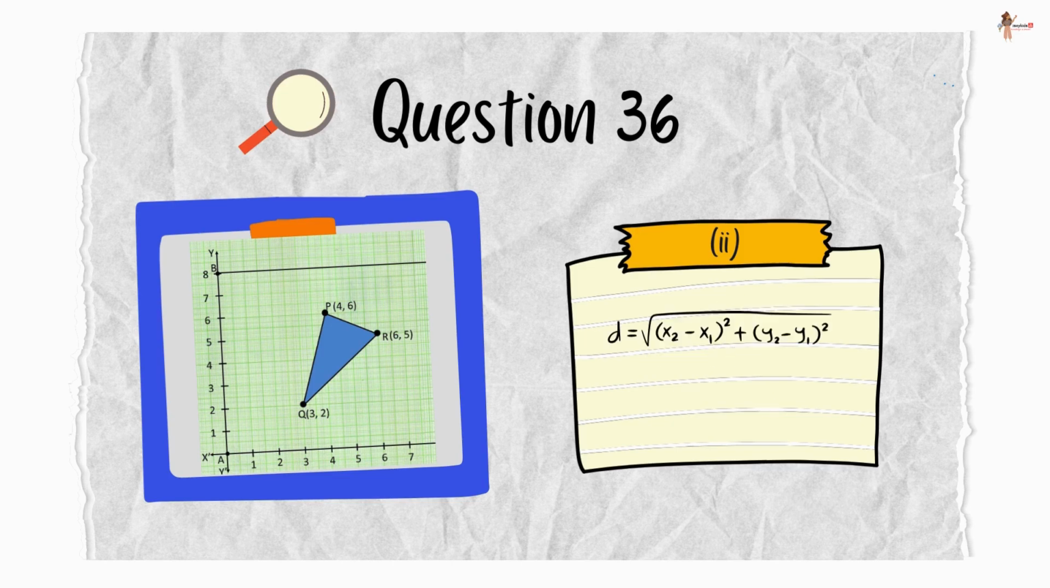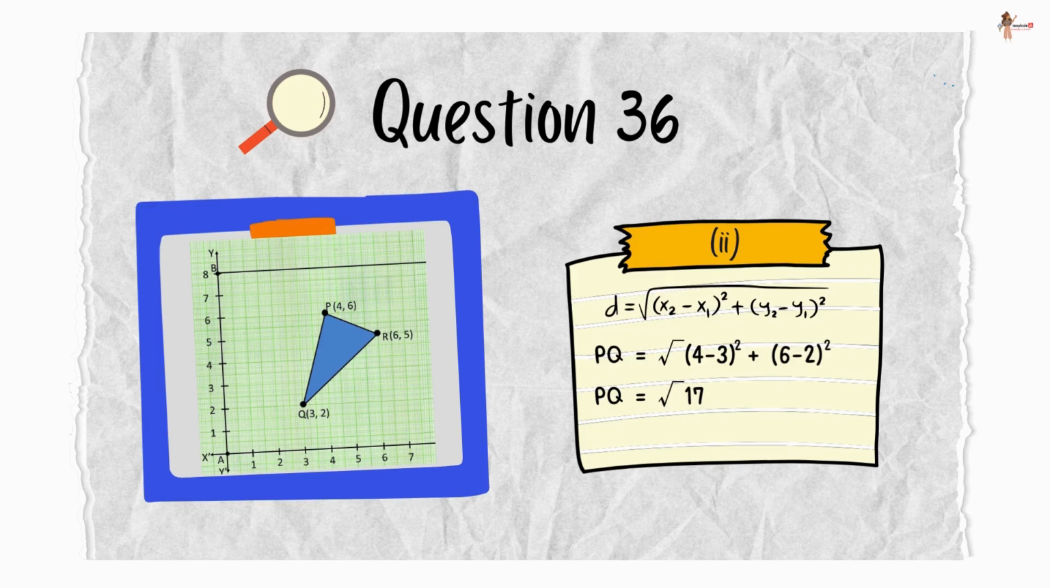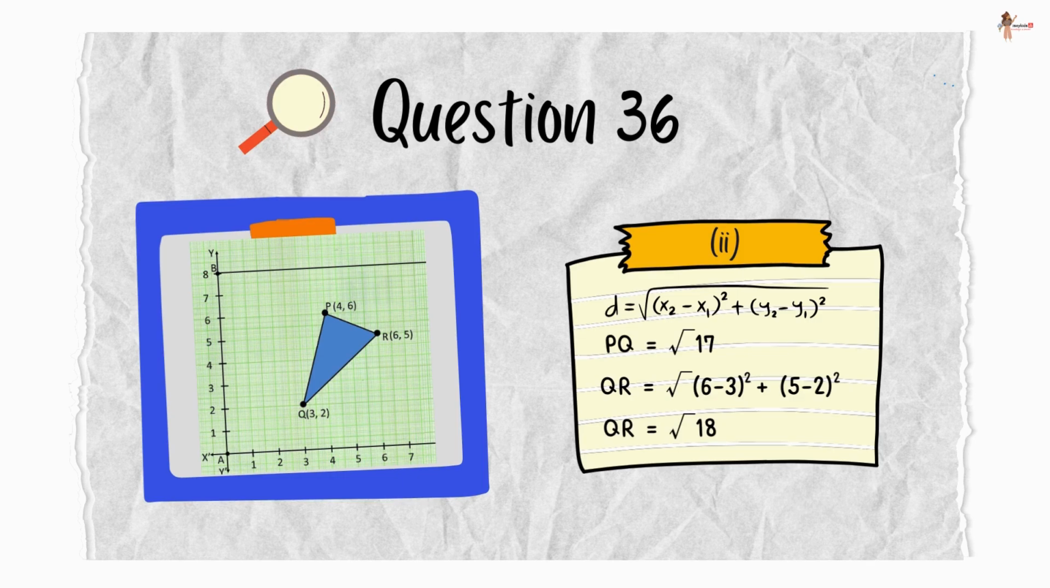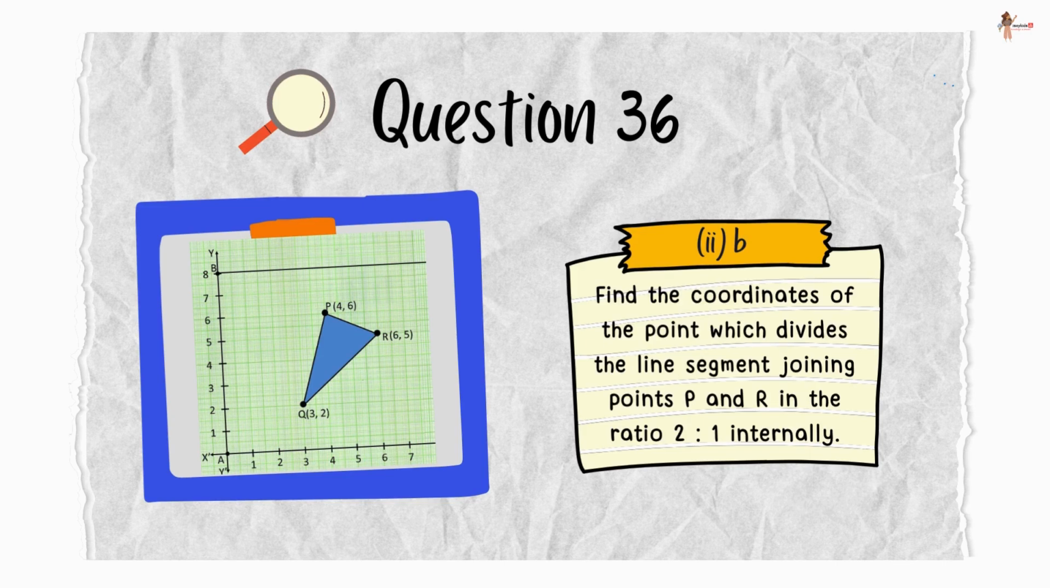Now distance is given by this formula. Substituting the given values, we get PQ is equal to square root of 17. Similarly, QR is equal to square root of 18. Although it is not asked, let's calculate PR also because it will be required for the last part of the question. So PR is equal to root 5. Moving on to the next question.